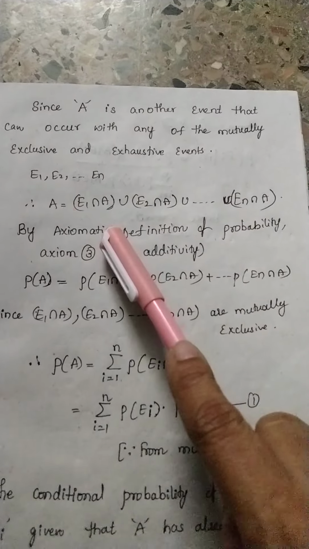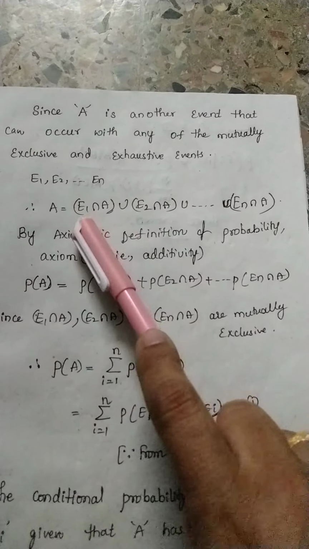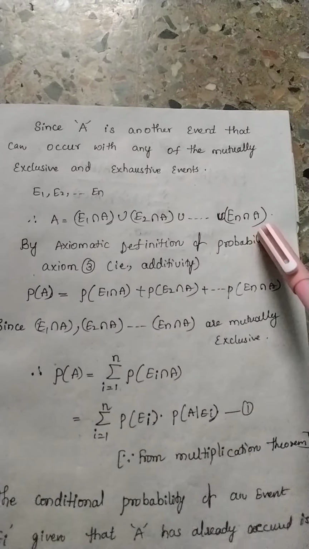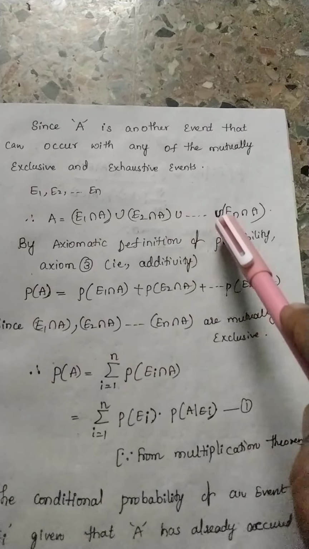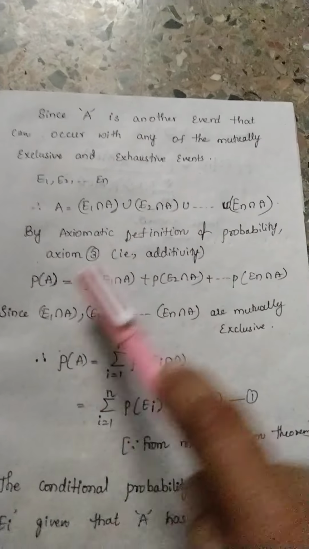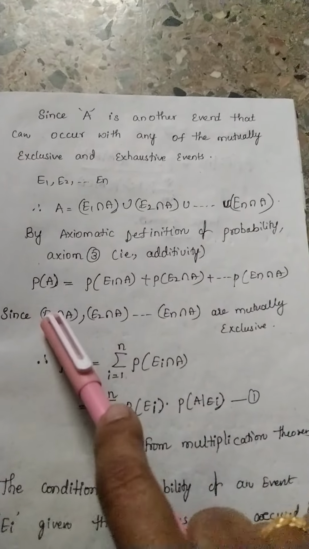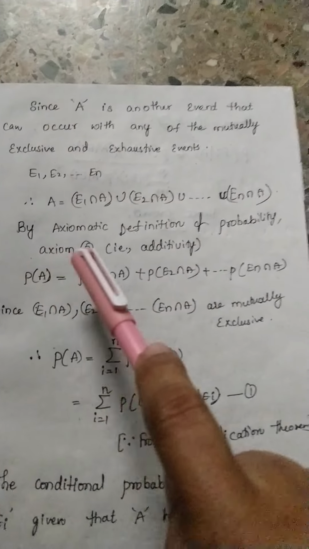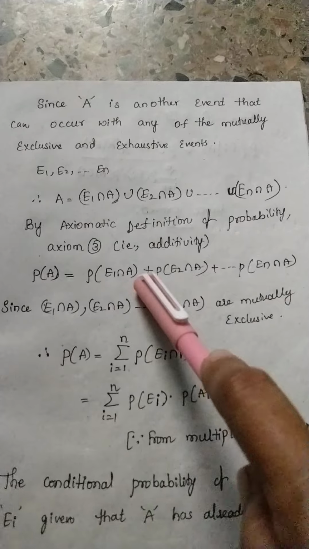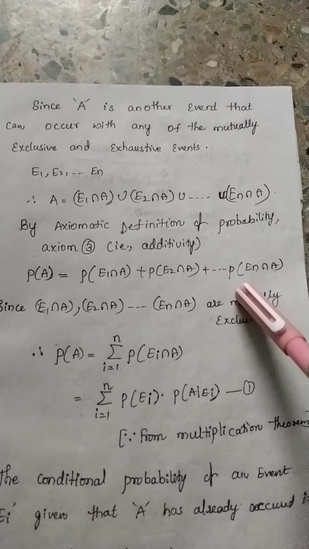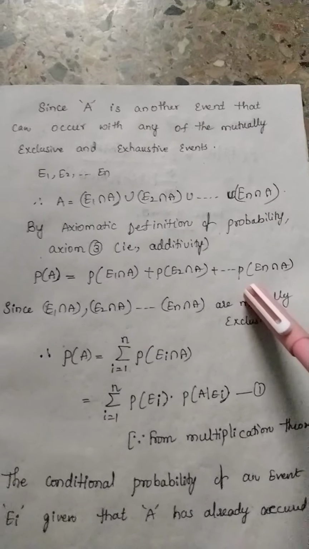Here we have the union E1 intersection A union and so on up to En intersection A. Wherever the union is there, we write plus, the addition symbol. After taking the probabilities on both sides, probability of A is equal to probability of E1 intersection A plus probability of E2 intersection A and so on plus probability of En intersection A.